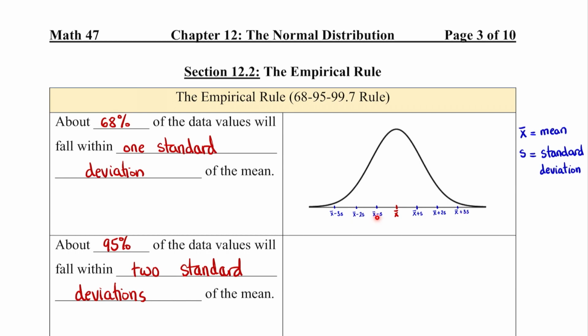To find this value, I take the mean subtract 1 standard deviation. To find this value, I take the mean subtract 2 standard deviations. To find this value, I take the mean subtract 3 standard deviations. Within 1 standard deviation from the mean, which is from here to here, the empirical rule says 68% of the data values will fall within this region.